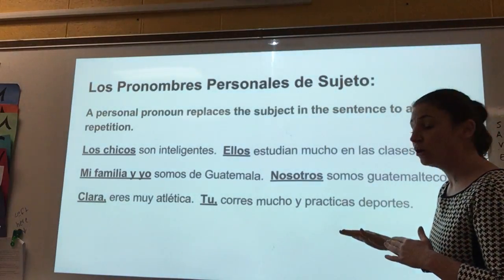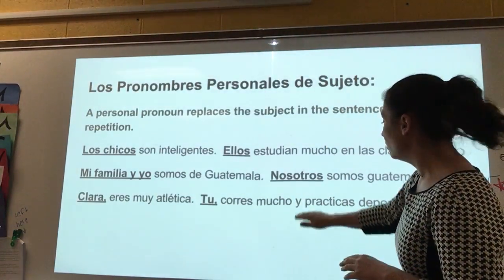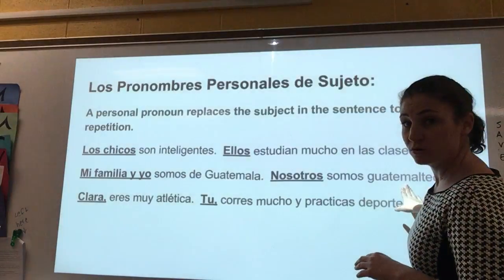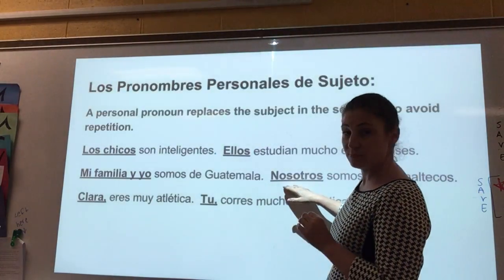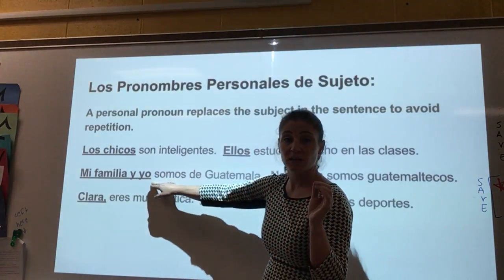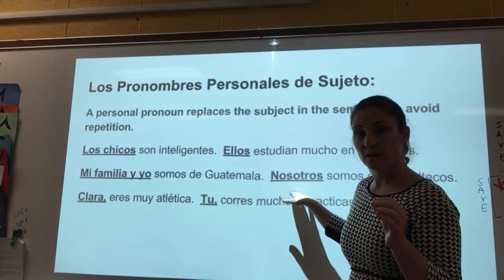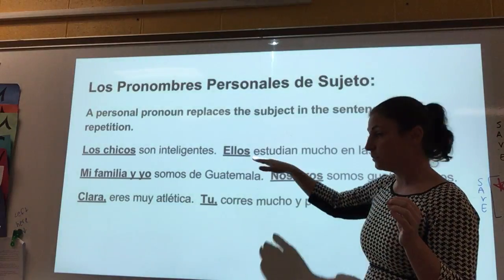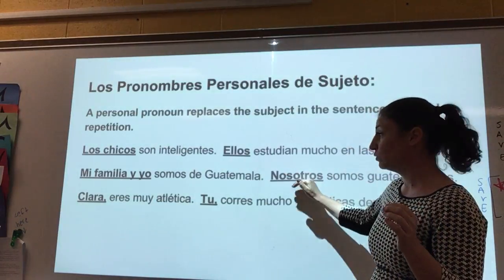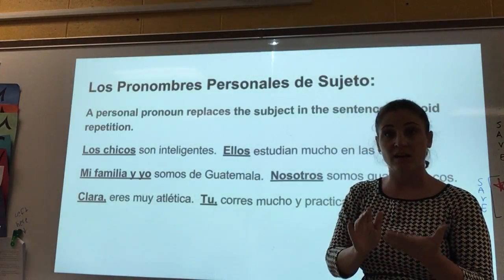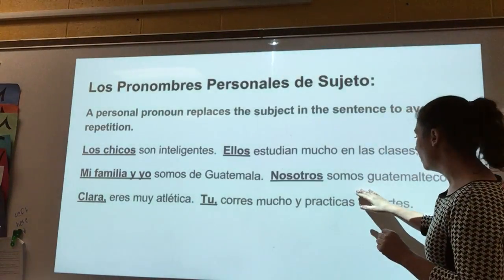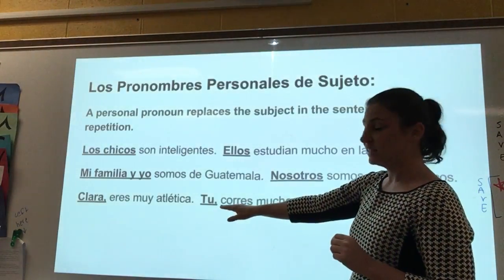Mi familia y yo somos de Guatemala. Nosotros somos guatemaltecos. Nosotros en español takes the place of mi familia y yo. My family and I are from Guatemala. We. Then we in inglés takes the place of mi familia y yo, and nosotros is what takes its place in español. Clara, eres muy atlética.